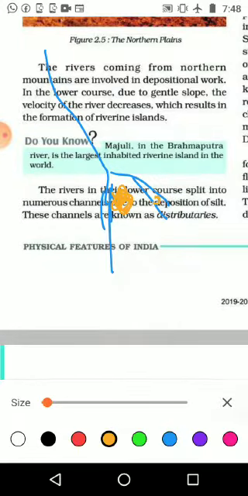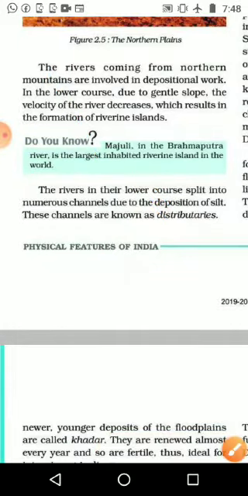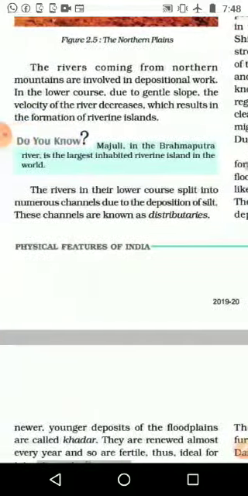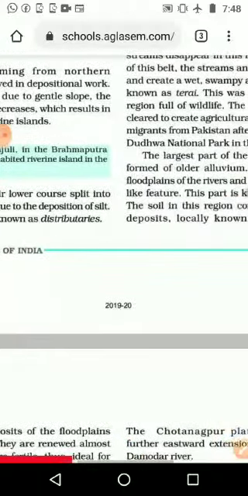If you look at the river map of India, we can see that both rivers, especially the Indus and Ganga, have many branches. These branches are the channels, known as the distributaries of the rivers.